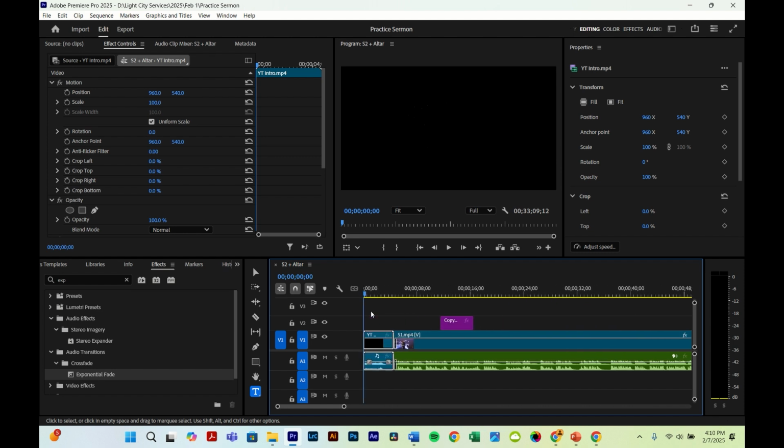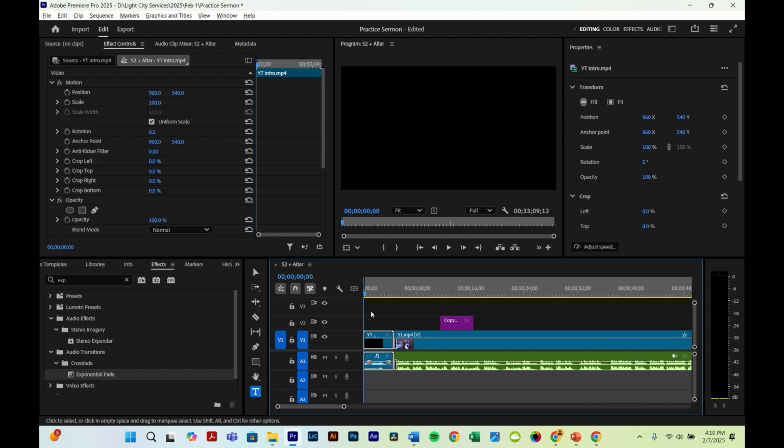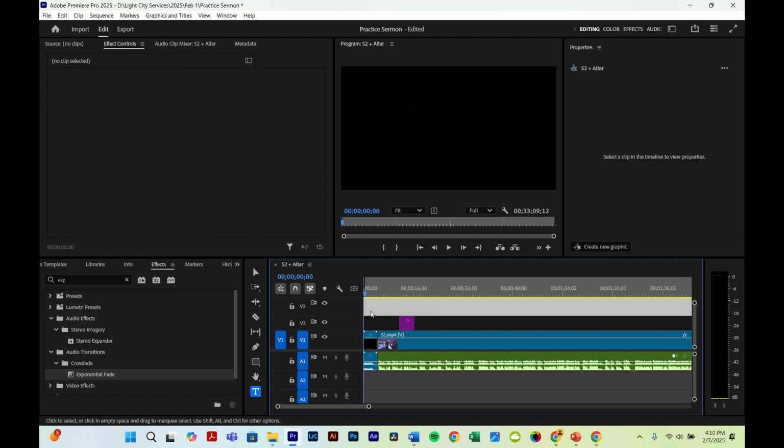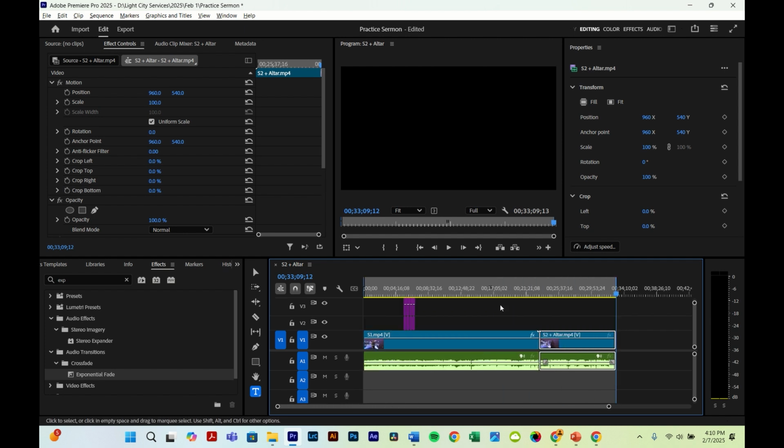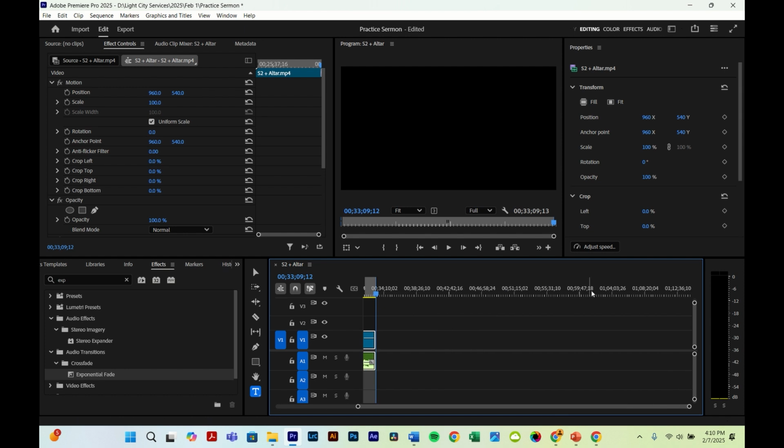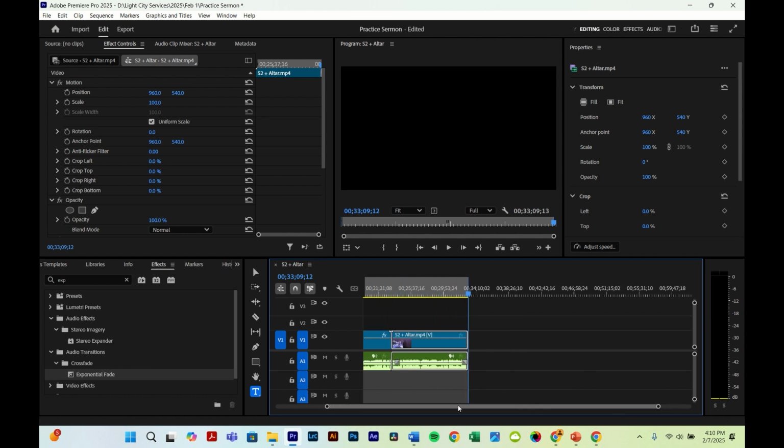And then you're gonna press I on your keyboard. And you can press the down key to go all the way to the end. Press O. And we just made a selection. So if I zoom out, you'll see that this whole thing is selected. So we do that because when we export, we don't want to export the whole sequence, because we have an hour plus on this sequence, but we only need around 33 minutes.